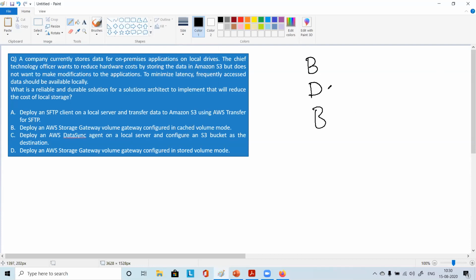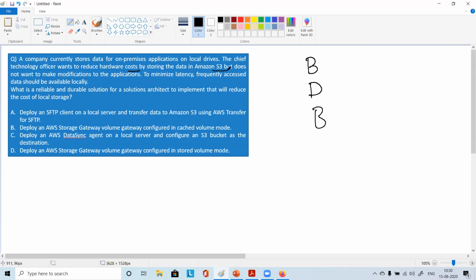Okay. So a company currently stores data for on-premises applications on local drive. The chief technology officer wants to reduce hardware cost for storing data in S3, but does not want to make modifications to the application.